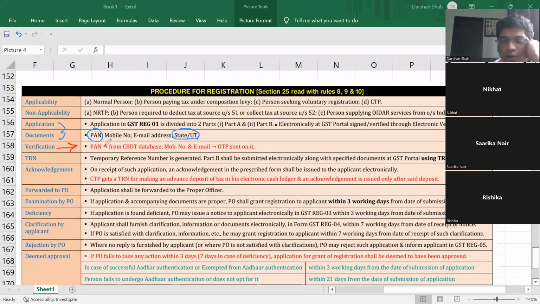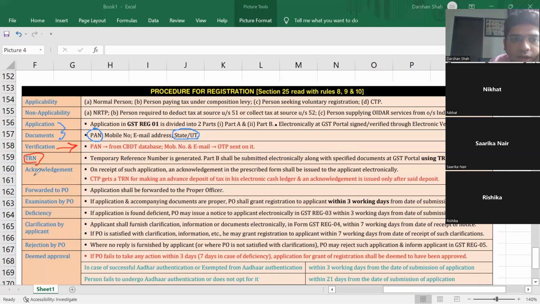Then you will not directly get the GSTIN. You will not get the GST number. First, you will get a temporary reference number. A TRN is generated, and Part B shall be submitted electronically along with documents at the GST portal using the TRN.